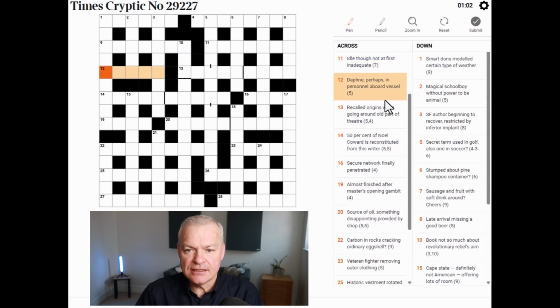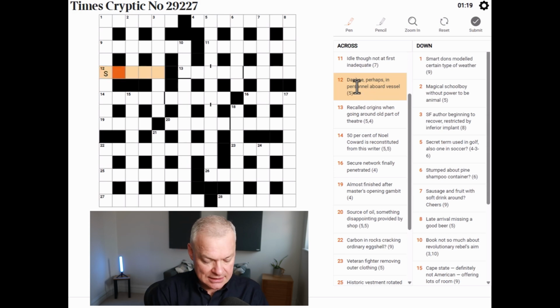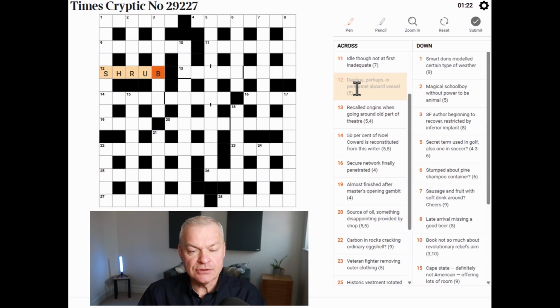Daphne, perhaps, in personnel aboard vessel. Personnel could be HR for human resources. Daphne, I think, is a plant and probably a shrub. So, a Daphne is an example of a shrub. Therefore, Daphne, perhaps. Personnel is HR. Aboard vessel, aboard sub.